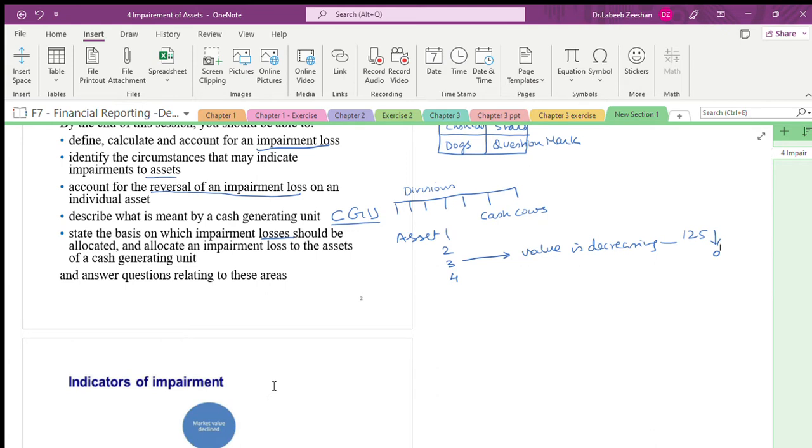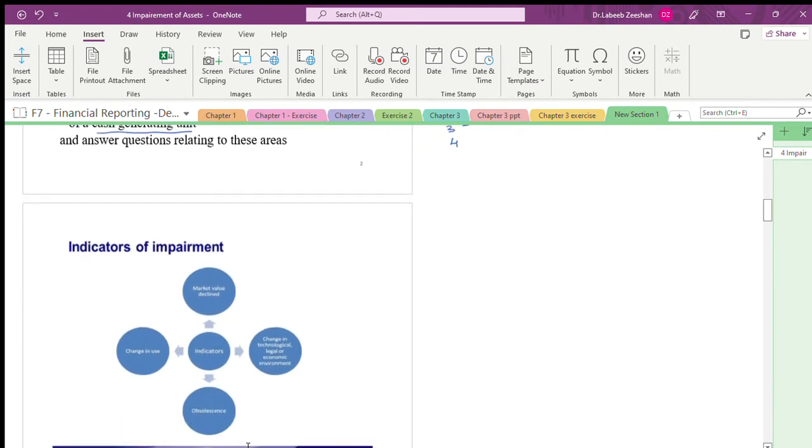Since we have to allocate the impairment loss to the assets with respect to cash generating units, this is how we have to allocate the impairment loss with respect to other areas, and answer questions relating to these areas. This is what we will cover.